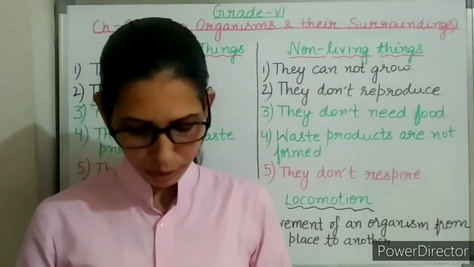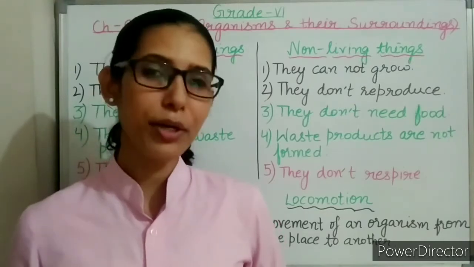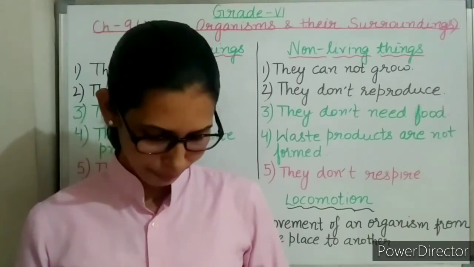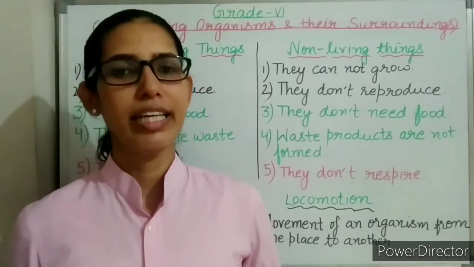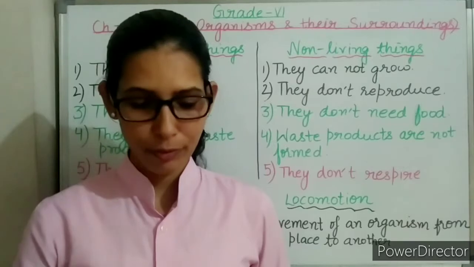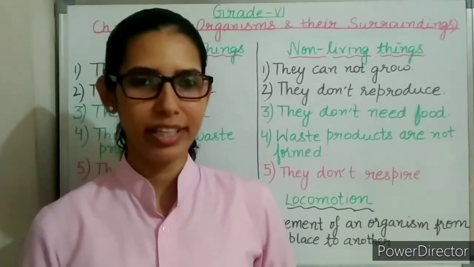Next is Pooja has grown taller than her mother. So here the growth characteristic has been shown. Next is what do you mean by excretion? Excretion is the process in which extra waste products are removed from the body.